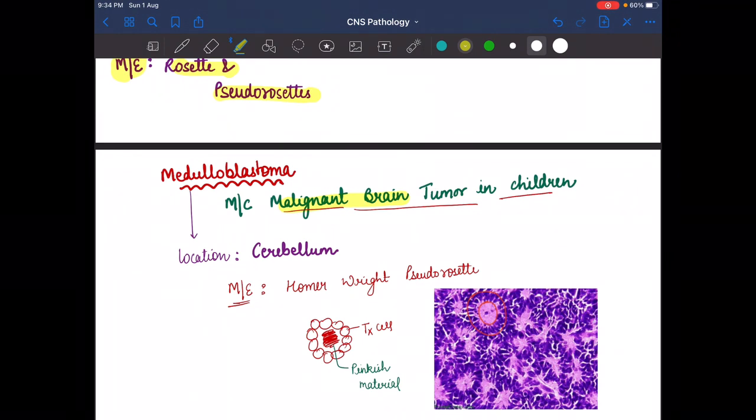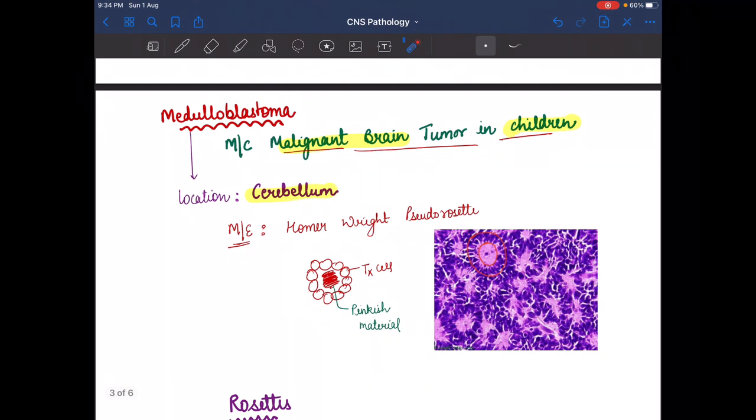So next, the most common malignant brain tumor in children is medulloblastoma. In this, the location is cerebellum. A benign tumor also occurs in the cerebellum, and a malignant tumor also occurs in the cerebellum. JPA is also in the cerebellum, and medulloblastoma, which is a malignant brain tumor, is also seen in the cerebellum.